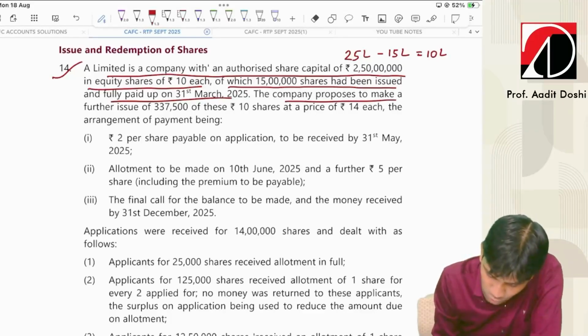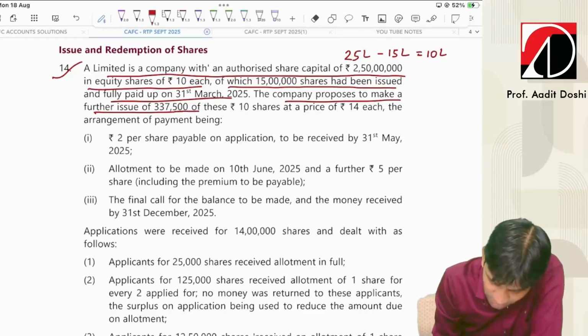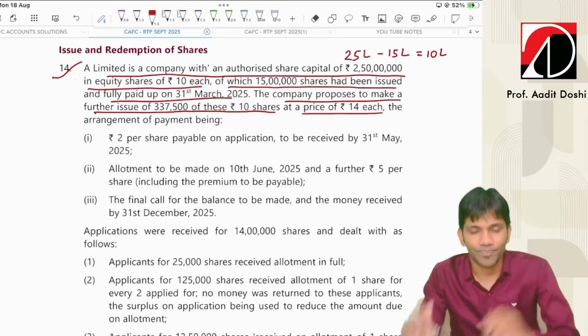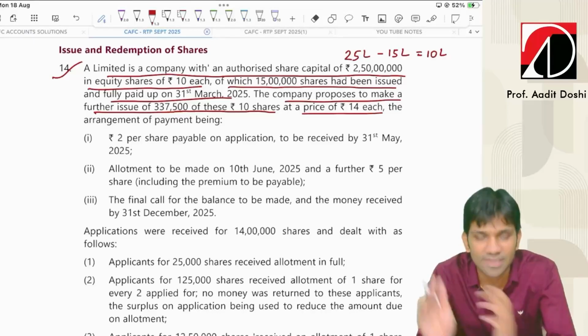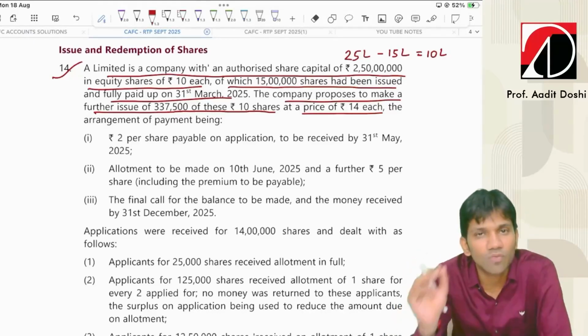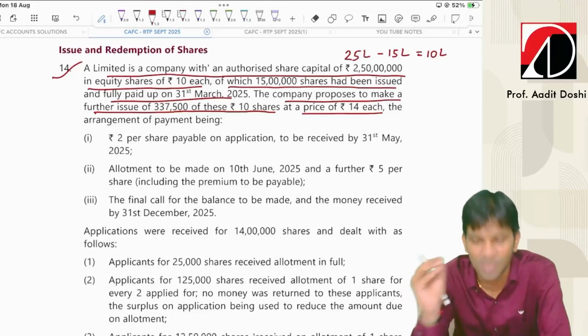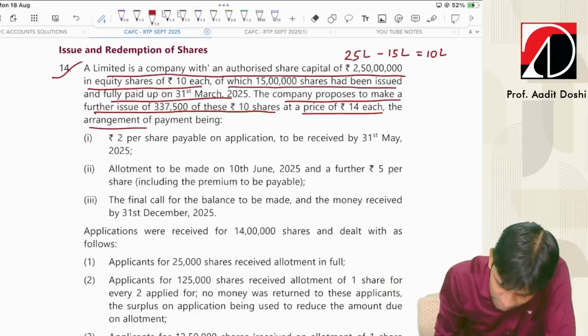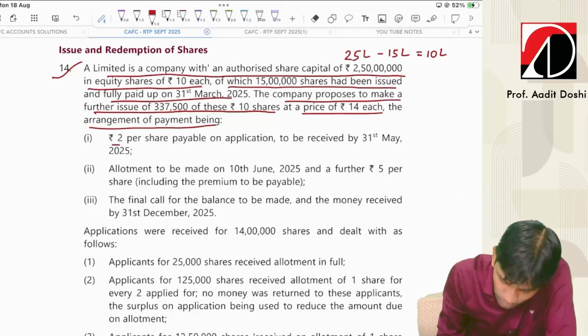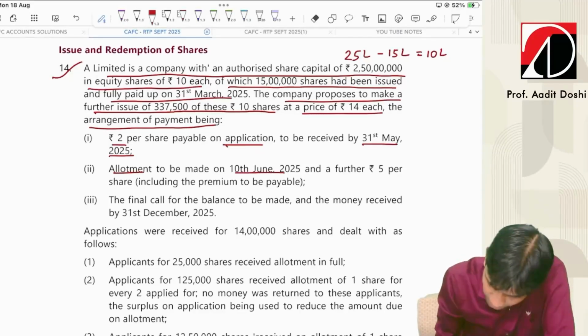The company proposes to make a further issue of 3,37,500 of these rupees 10 shares at a price of 14 per share. So out of the balance 10 lakh shares, company proposes to issue a further 3,37,500 equity shares of 10 each at a price of 14 per, means issue is at premium. The arrangement of payment being 2 on application by 31st May, allotment on 10th June at 5 per share, which includes premium.